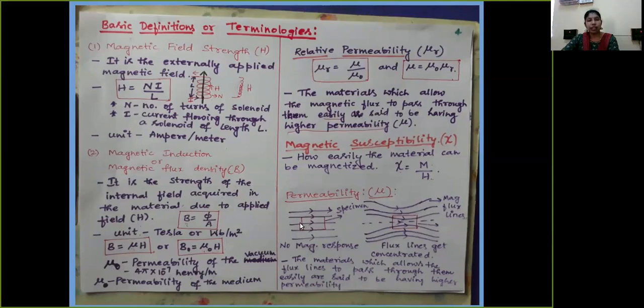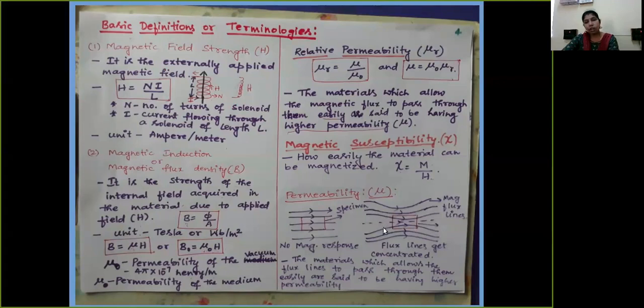So here I have taken an example. A specimen is there. Let us say we have kept this specimen in a magnetic field. Now we are observing in this first diagram that this specimen has no magnetic response to those magnetic lines of force. In the second diagram, we are observing that these magnetic lines of force are coming towards each other, or they are concentrating towards each other.